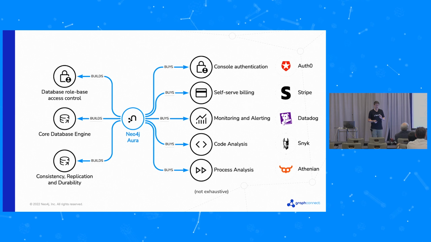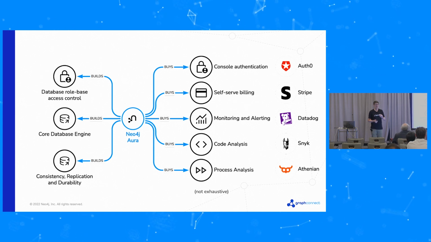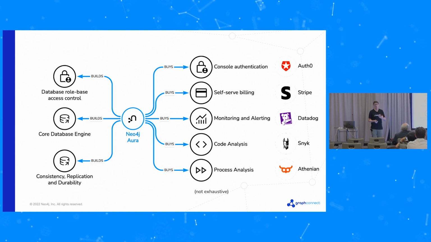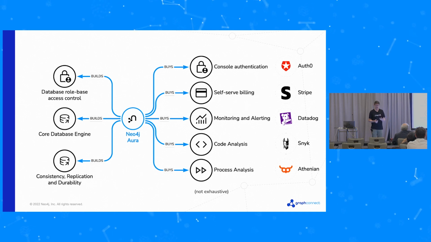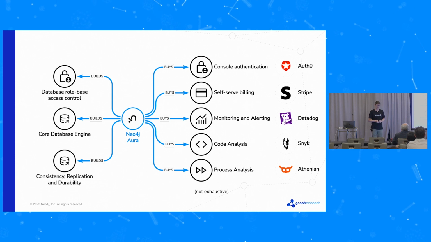Especially, I just call out Datadog is a really big area for us. With all of our monitoring and alerting, that's hugely important to Aura. We're using Snyk for analyzing our dependencies from a security perspective. And then from our process point of view, we're using a tool called Athenian.